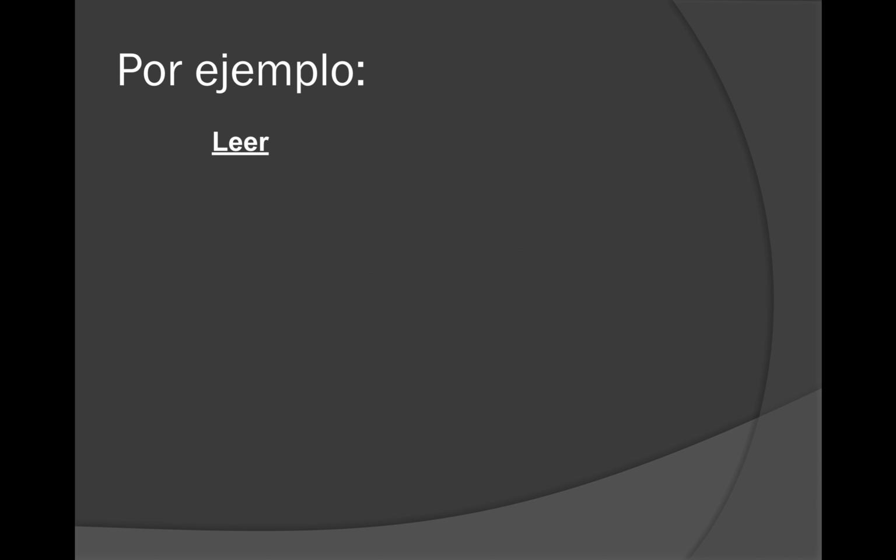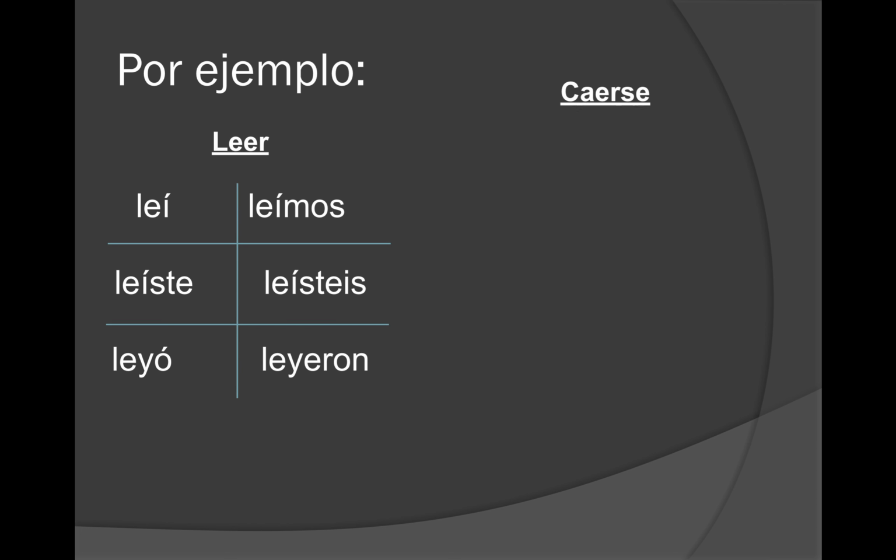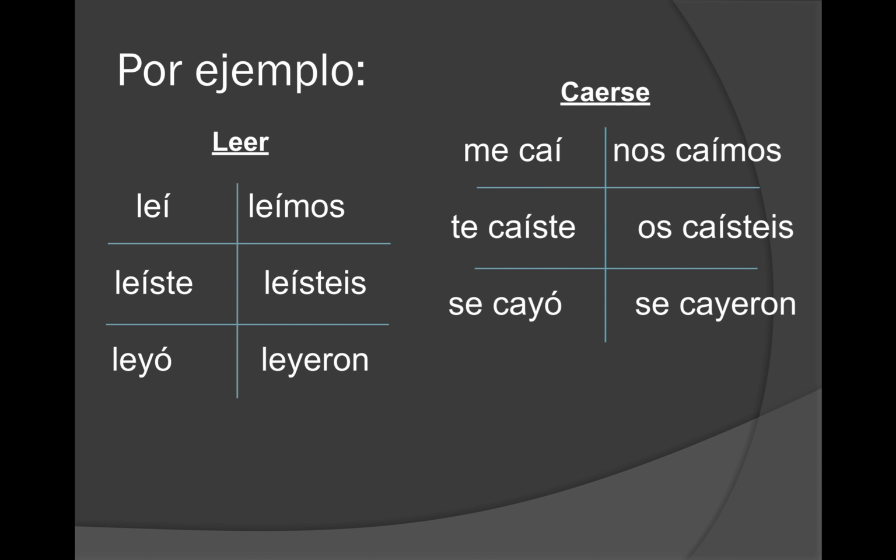We'll see some examples. For example, if we have the verb leer, we have leí, leíste, leyó, leímos, leísteis, and leyeron. Where you can see the bottom two, the I changes to a Y. Instead of l-e-i-ó with an accent, it's l-e-y-ó. And same thing with leyeron. Caerse is going to have the same thing. You can see in the bottom two that it's going to change I to Y.